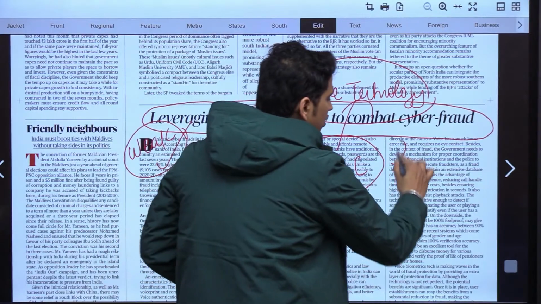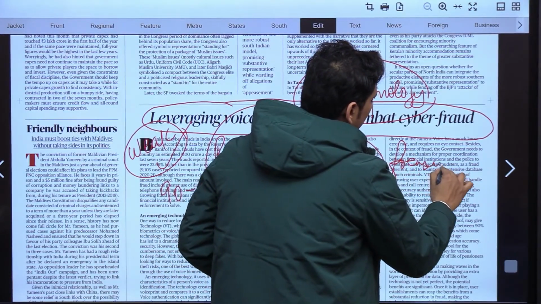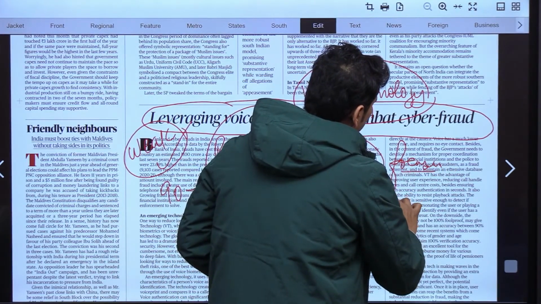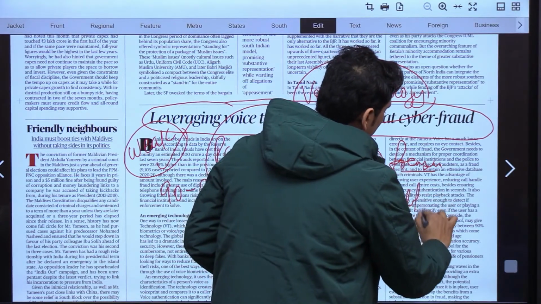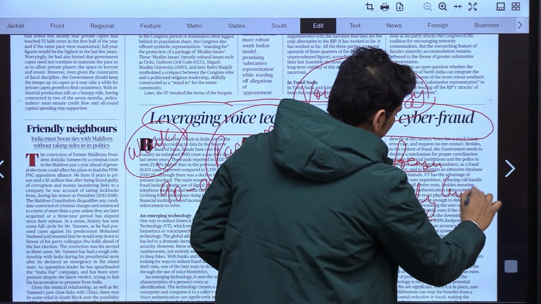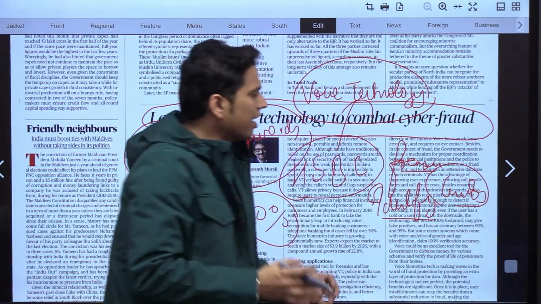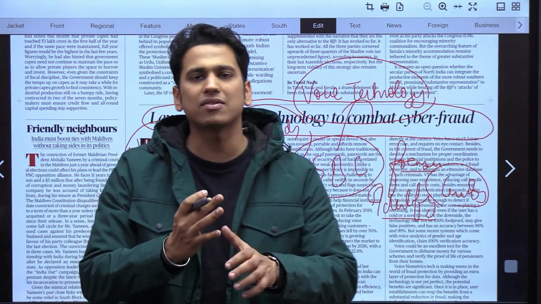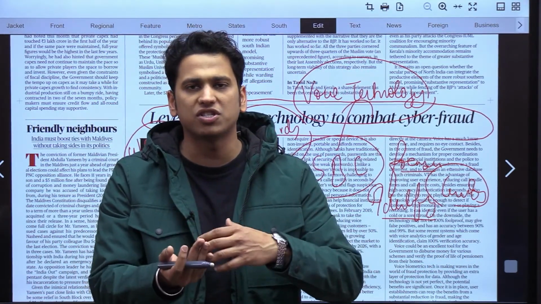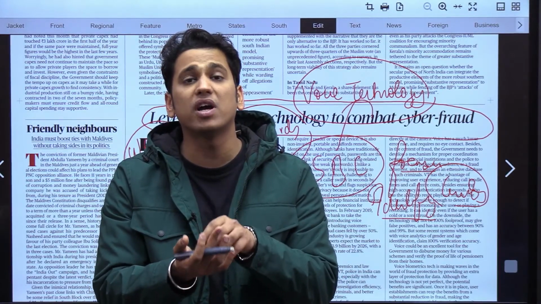It could be used in forensics. It could be used to identify criminals. Right. So there are a lot of positives associated with this technology, voice technology.